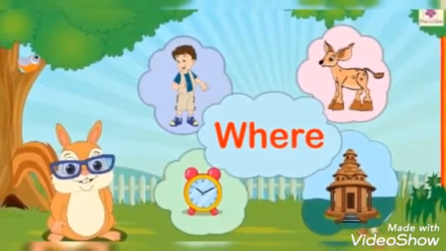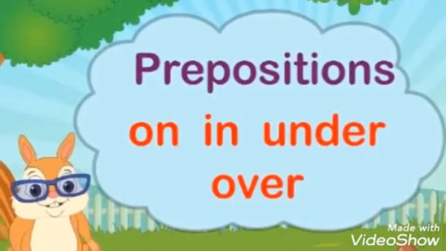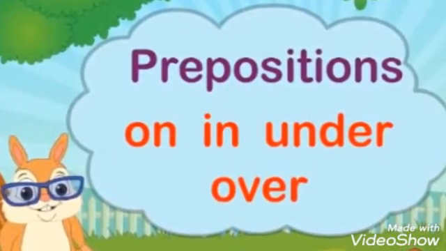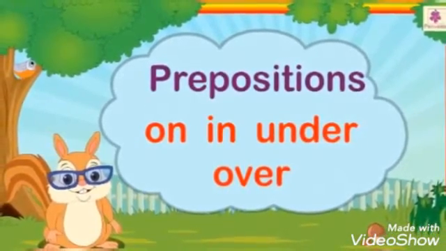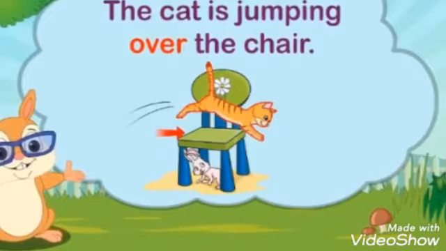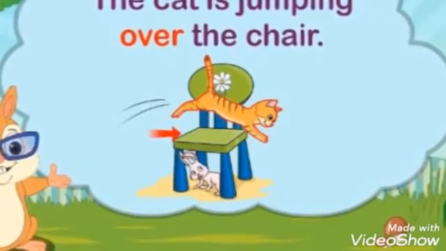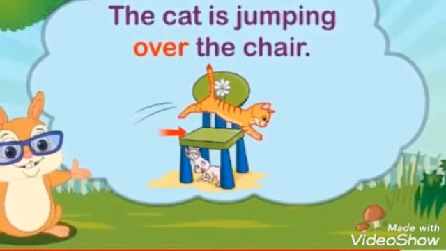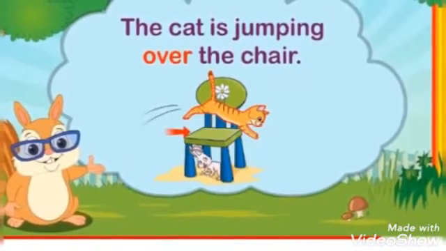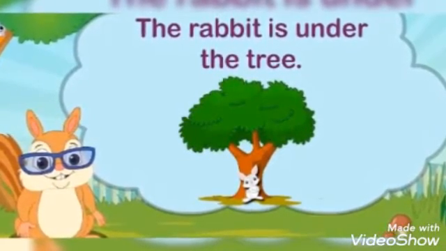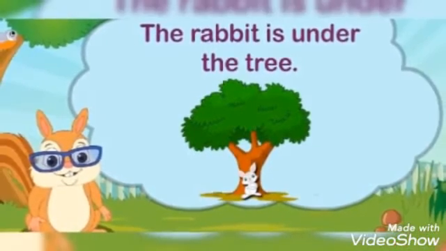Now you can see here are examples of prepositions: on, in, under, over. These words are prepositions. In this sentence, the cat is jumping over the chair. Over is a preposition, and over tells us where the cat is. In another sentence, the rabbit is under the tree. Under is a preposition, and it tells us where the rabbit is.